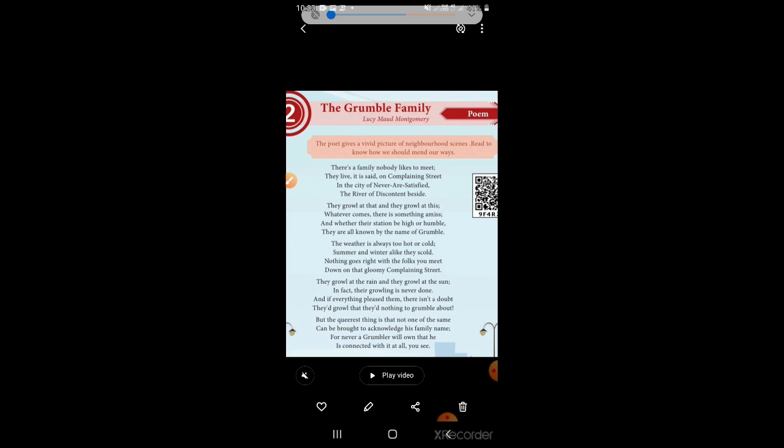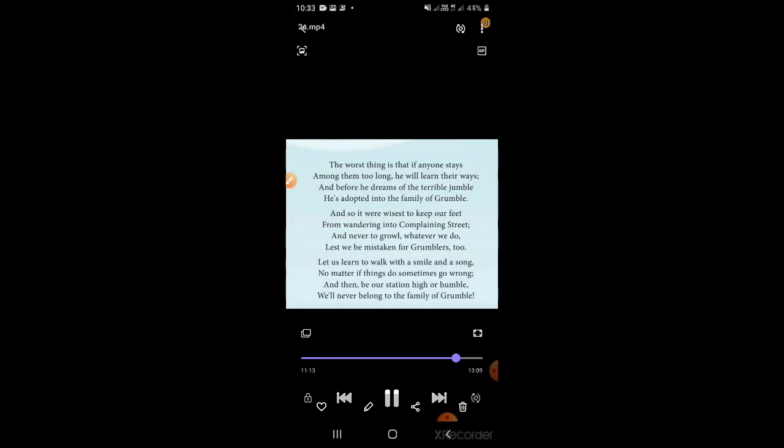The same sound comes at the end of the words; that is called rhyming words. Third stanza: cold, scold, meet, street, sun, done, doubt, about, same, name, be, see. Next stanza: stays, ways, jumble, grumble, feet, street, do, song, wrong, humble, crumble. So all these are also rhyming words.